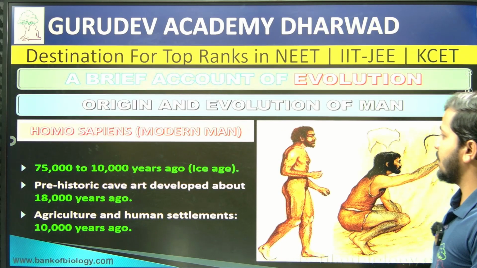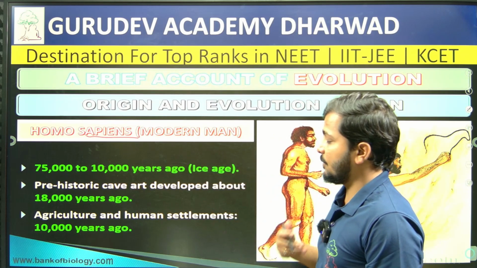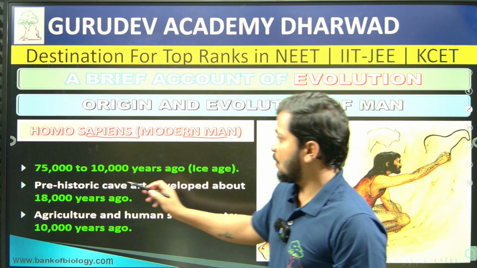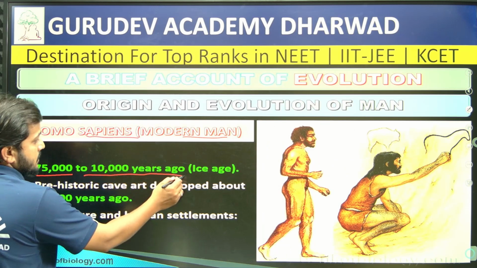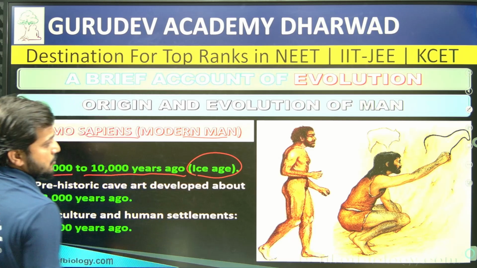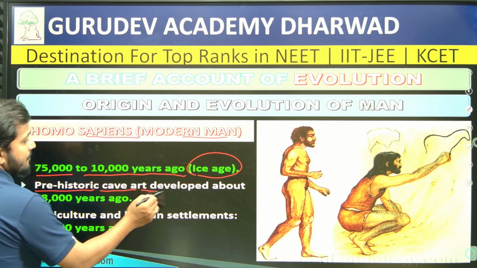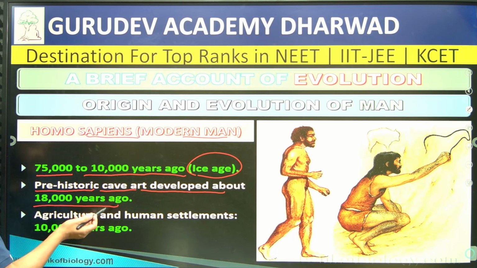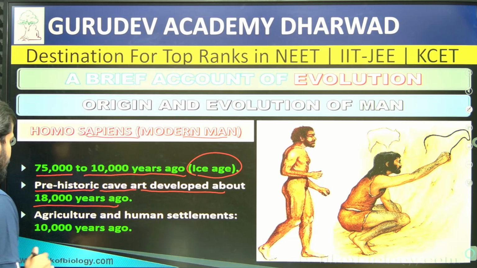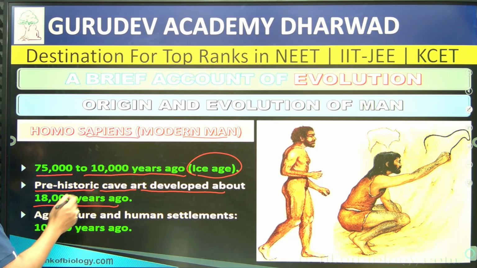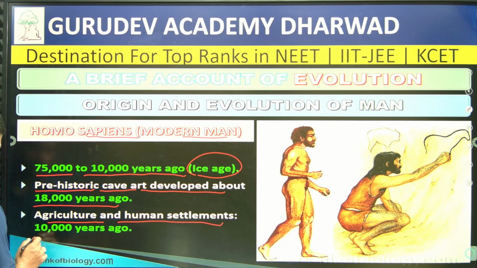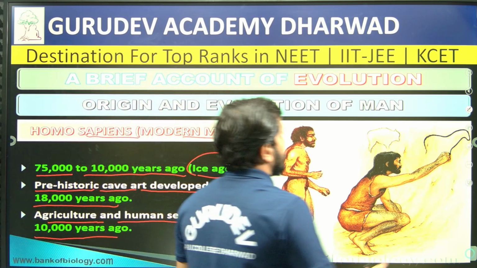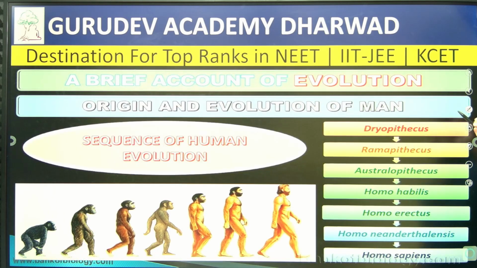Then the overall development was the Homo sapien, what we know as modern man, which developed during 75,000 to 10,000 years ago, known as the ice age. Prehistoric cave art developed about 18,000 years ago. They started drawing onto the caves, so literacy started to begin. Then agricultural human settlement started taking place 10,000 years ago. That is the development of modern man.